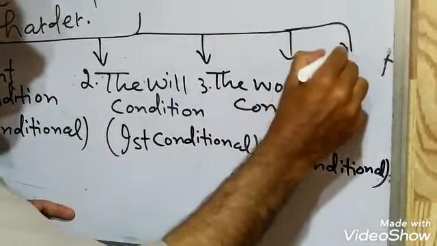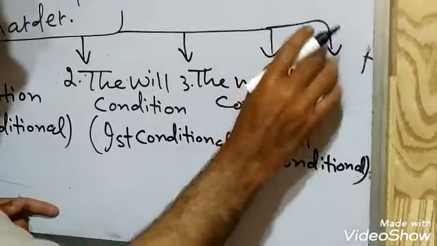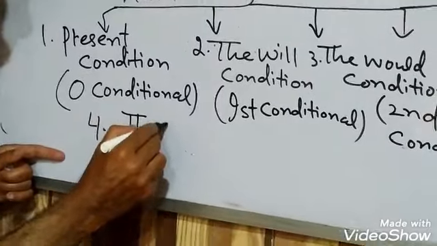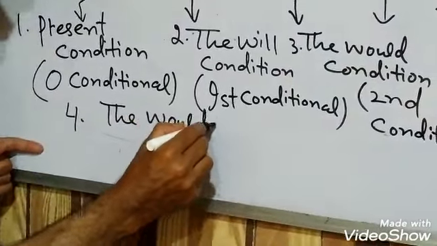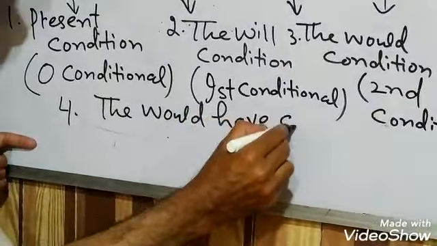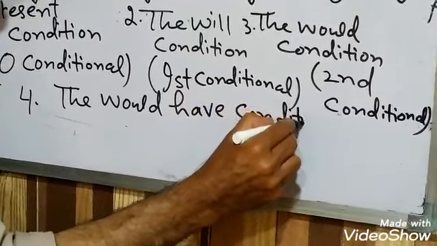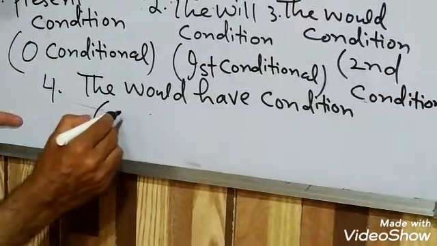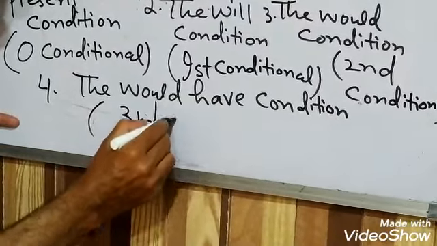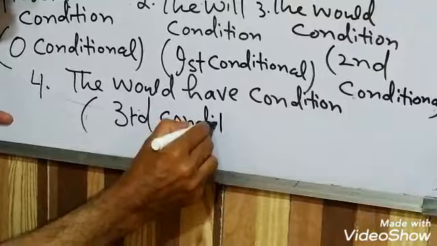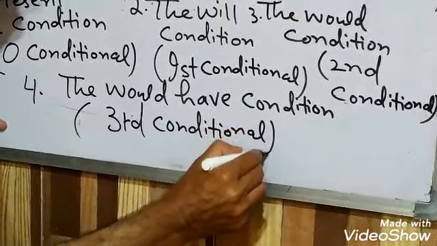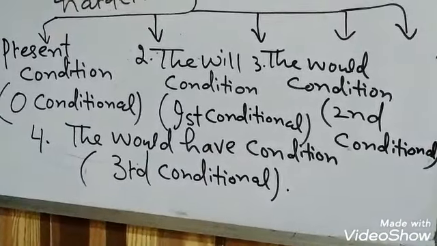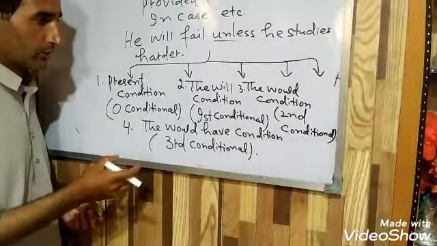And last, number fourth, is the would have condition, or it is also called the third conditional. So these are the four main types of conditional clauses.